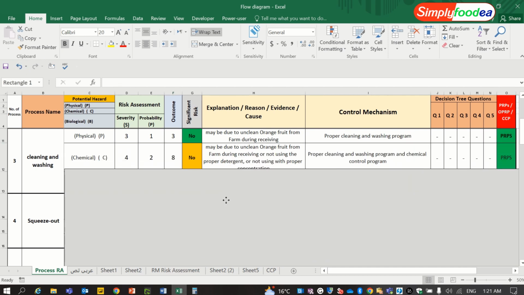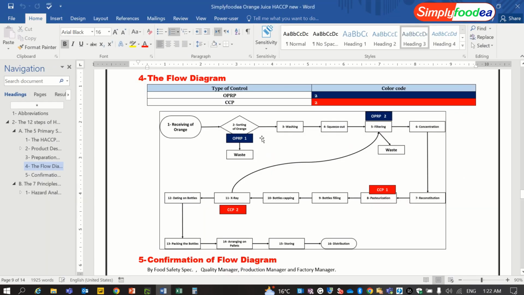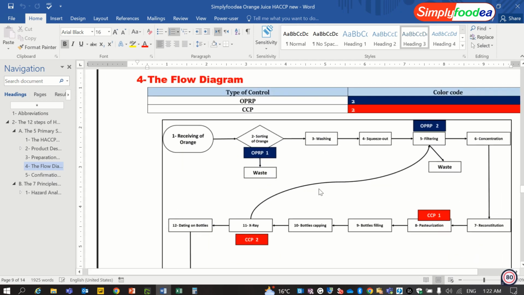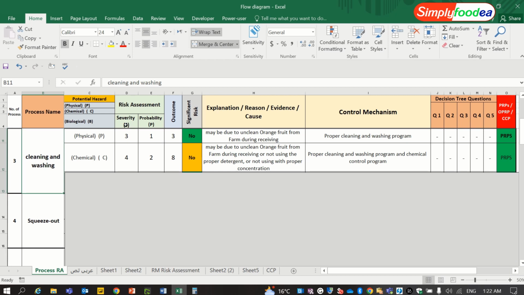The second step is the chemical hazard analysis for the cleaning and washing process, which is step number 3, the washing process here. So it will be severity 4 and probability 2. The multiplication of the two numbers will be 8, so it's not a significant risk.